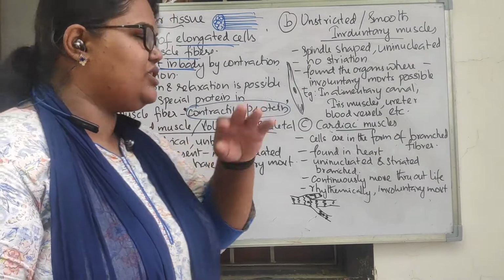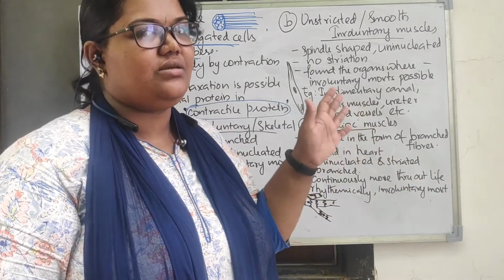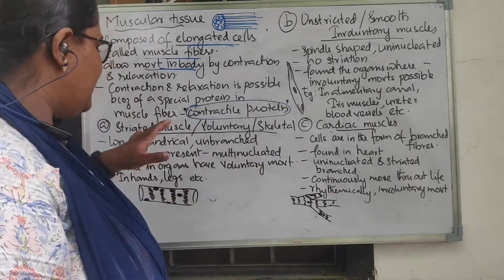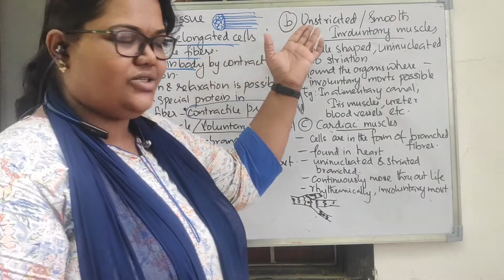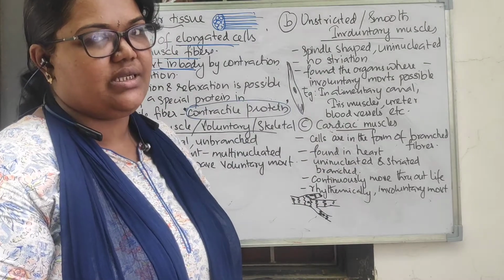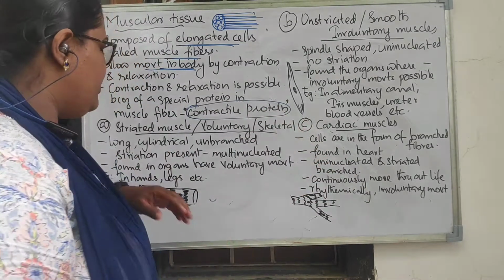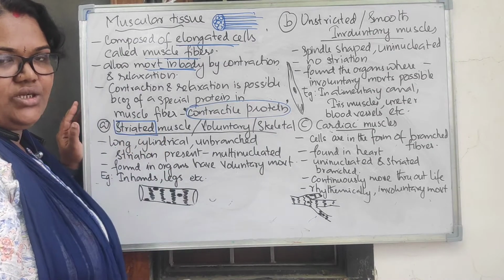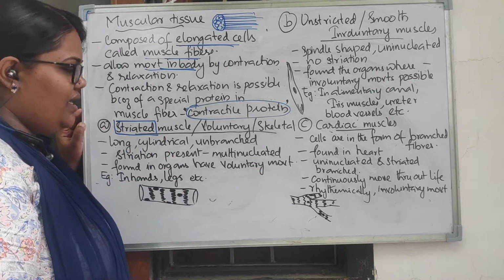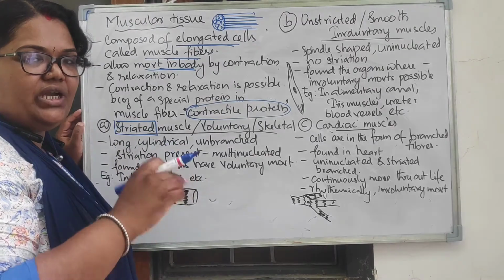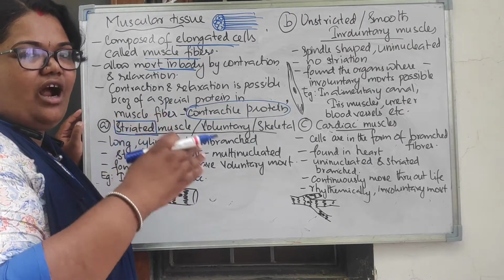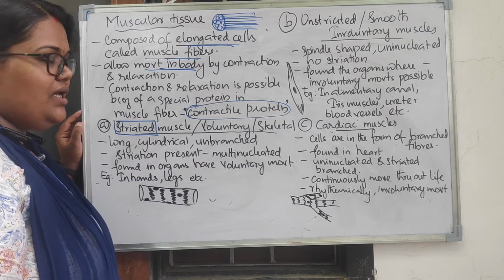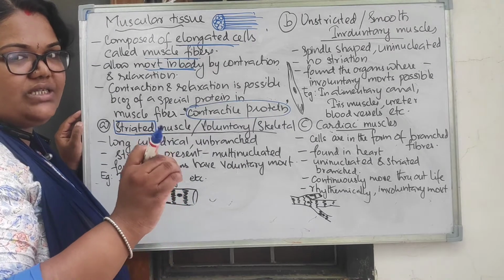Now, according to structure and function, muscular tissue is divided into three: the striated muscle, the unstriated muscle, and the cardiac muscle. One by one we will go through them. The name striated indicates they have striation. Striation means bands, right? On these muscles you can see alternating bands. Here is the structure of the striated muscle.